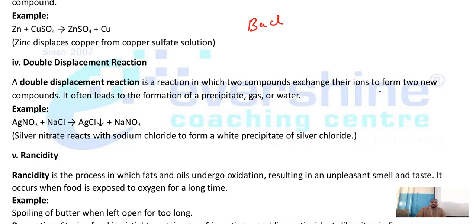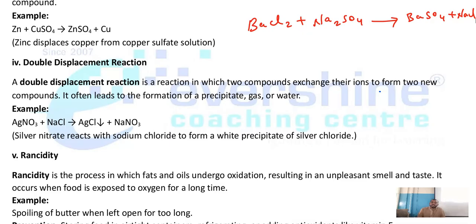A very famous example of double displacement reaction: barium chloride, BaCl2, plus sodium sulfate, Na2SO4, gives barium sulfate and sodium chloride. So this reaction is a double displacement reaction.